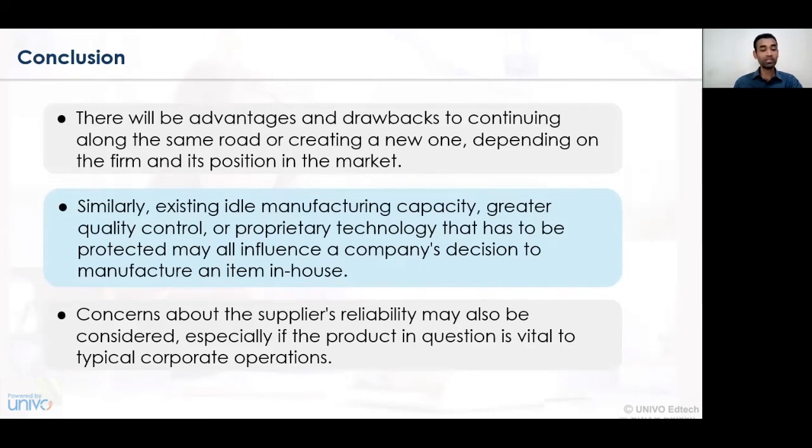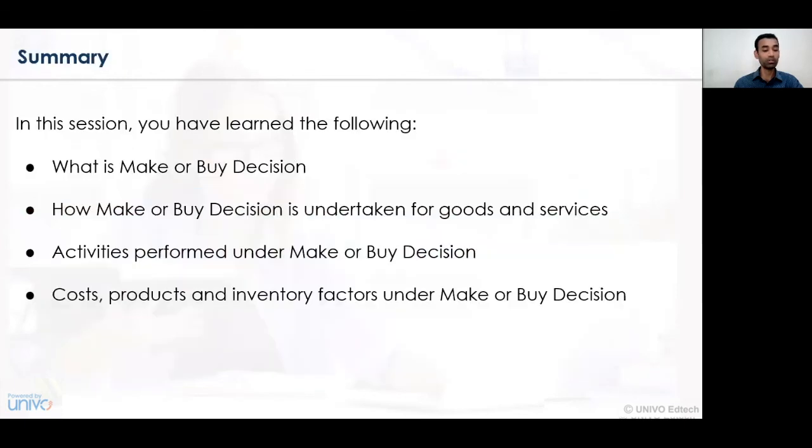So the influence of a company's decision on the manufacturing item also plays an important role, and accordingly the decision of making or buying gets impacted. Now, concerning supplier reliability, one may feel that the supplier is reliable in providing goods and services. But when those goods and services are not sufficient or not of good quality, then the decision of operating the activities either at the local level, that is in-house, or outsourcing to a third party, may be hasty, and it may go wrong.